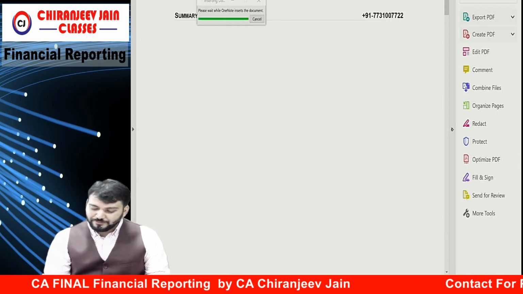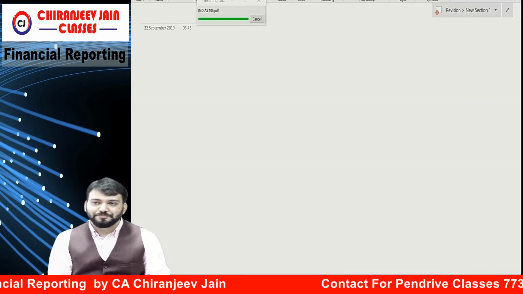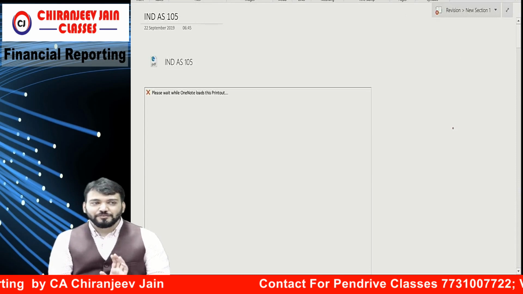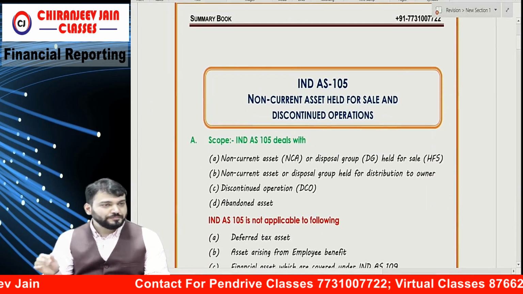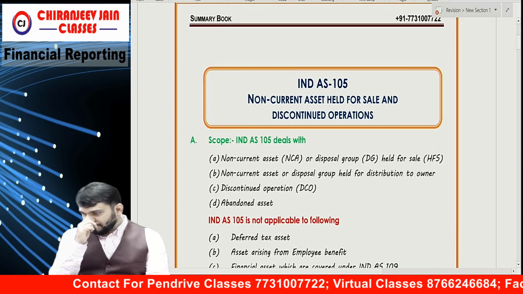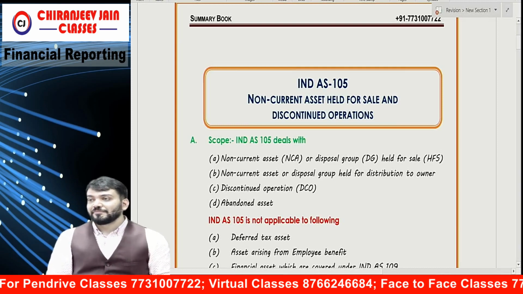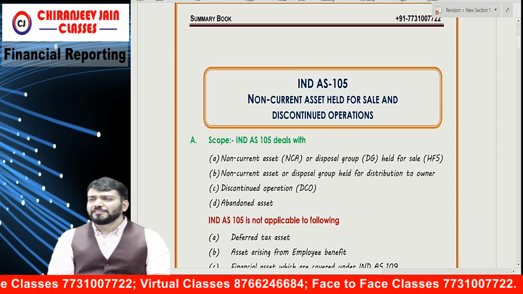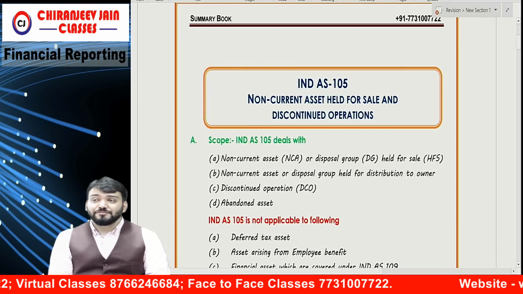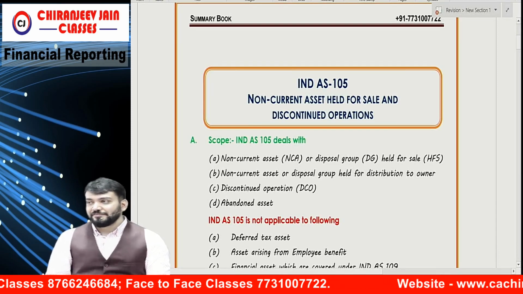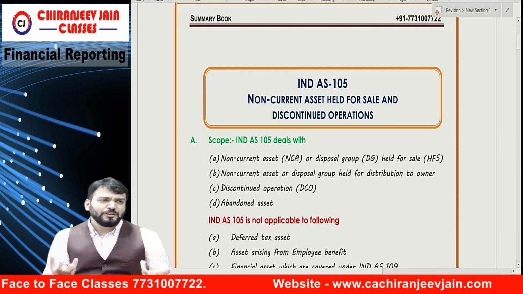Super easy. From the examination point of view, it is a 20-minute chapter, but I teach this chapter in 4 to 5 hours in class. But this is one of the important Ind AS, very important practically now, because there was no corresponding AS. Correct, now we have no corresponding AS for this.